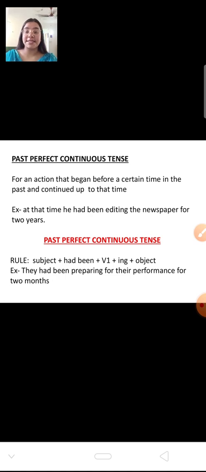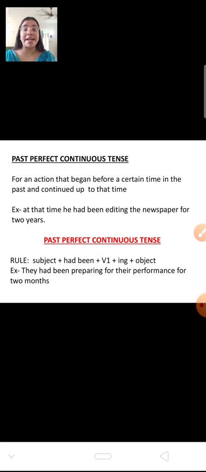The rule says that you have to write the subject first, then you have to add had been, then the first form of the verb plus ing plus object. The sentence becomes: They had been preparing for their performance for 2 months.